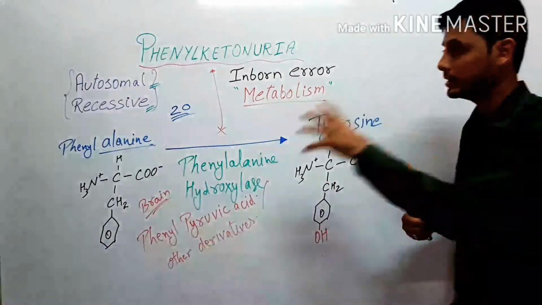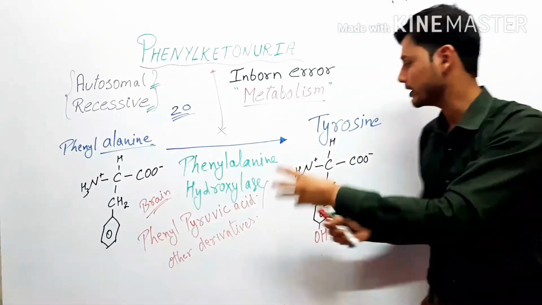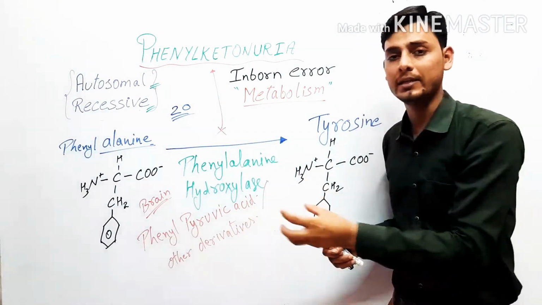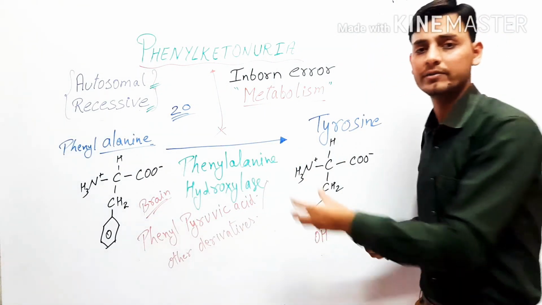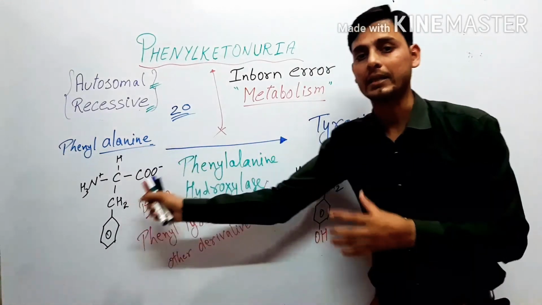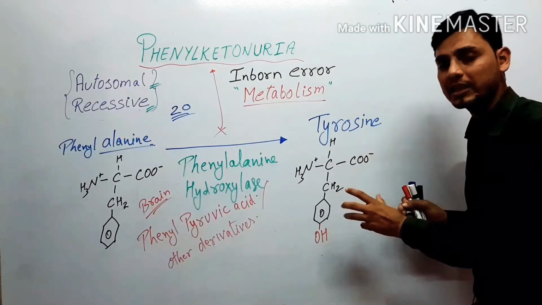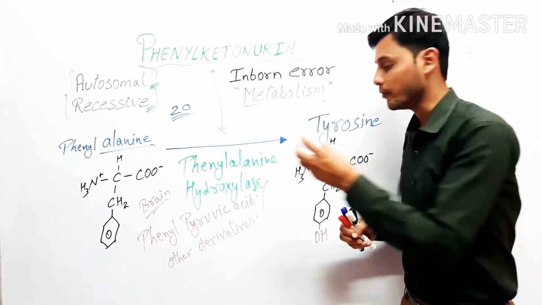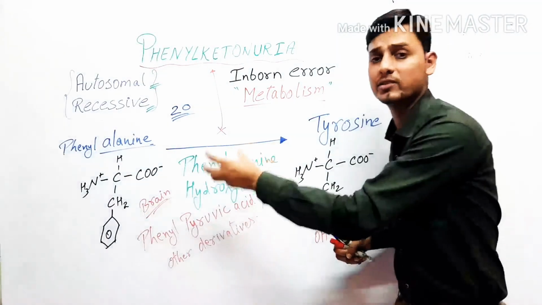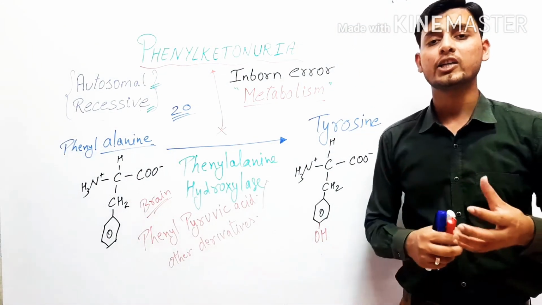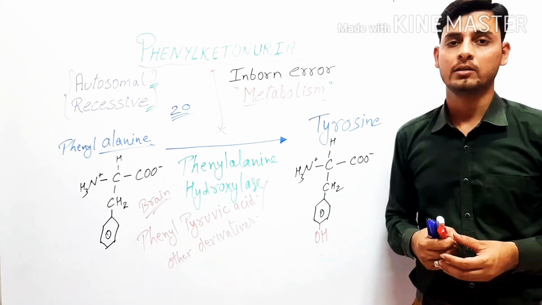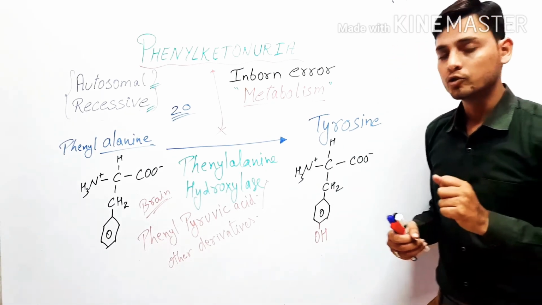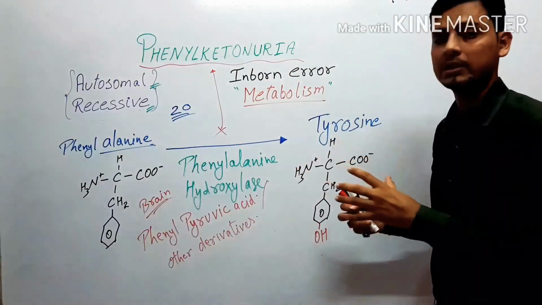So this phenylalanine has to be converted into tyrosine with the help of an enzyme phenylalanine hydroxylase. But because of the lack of this enzyme, this phenylalanine has not been converted into tyrosine and it gets accumulated in the brain in the form of phenylpyruvic acid or its other derivatives, and it causes mental retardedness. The person is mentally retarded. So somehow we just recall the things again.